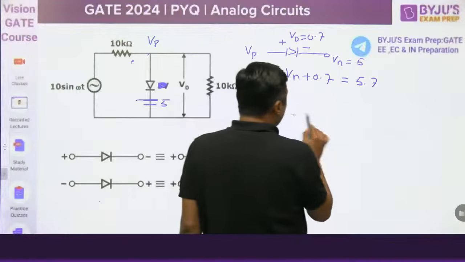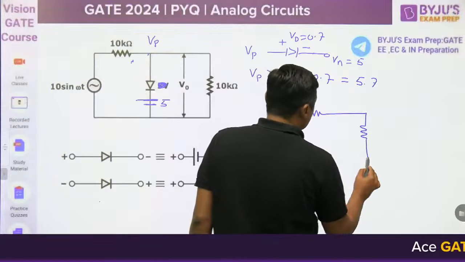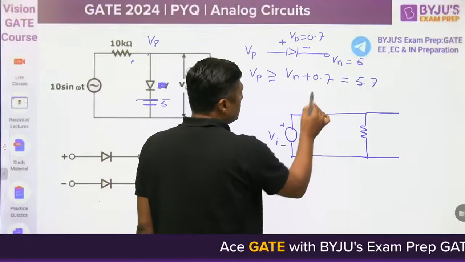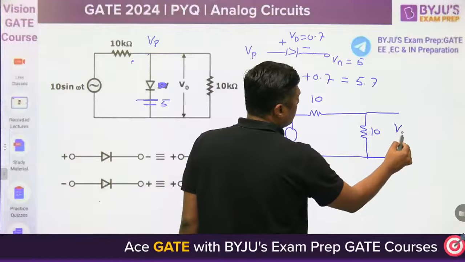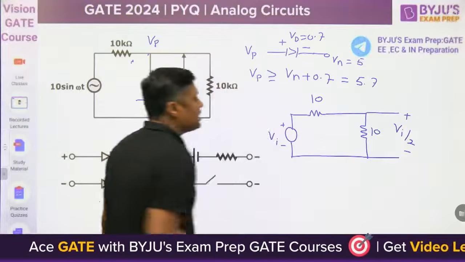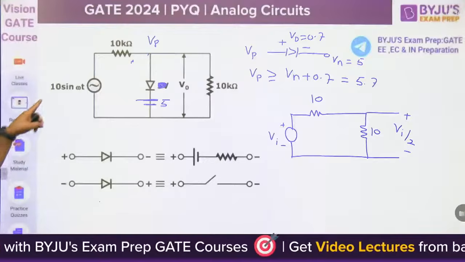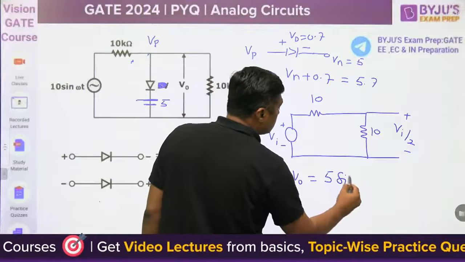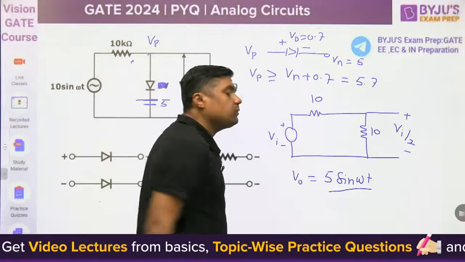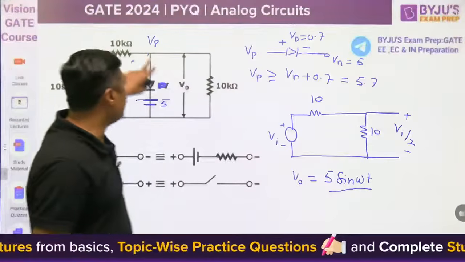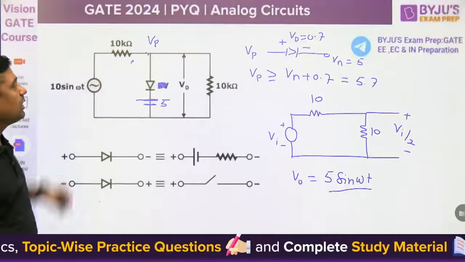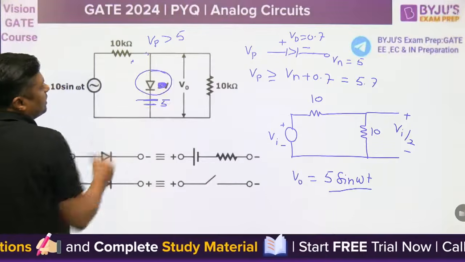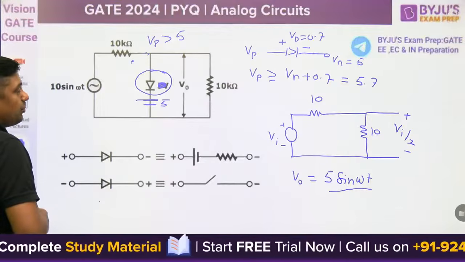When the diode is off, what is the output voltage? This is Vi, this is 10 kilo ohm, this is 10 kilo ohm. Therefore, according to the voltage division rule, the output will become Vi by 2. The input is 10 sin omega t, so the output will become 5 sin omega t. The highest value of the output is 5 volt, but what is required here is greater than 5.7 volt. We are getting only 5 volt, so the diode will never conduct, and the answer is 5 sin omega t.